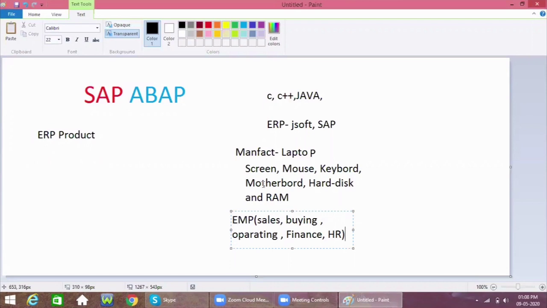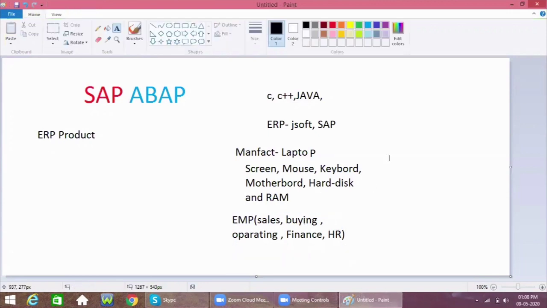So these employees are required for manufacturing a particular product. I have taken a laptop as one example. All these teams, which are groups of employees, work under that particular team. So these things are required in a particular organization.